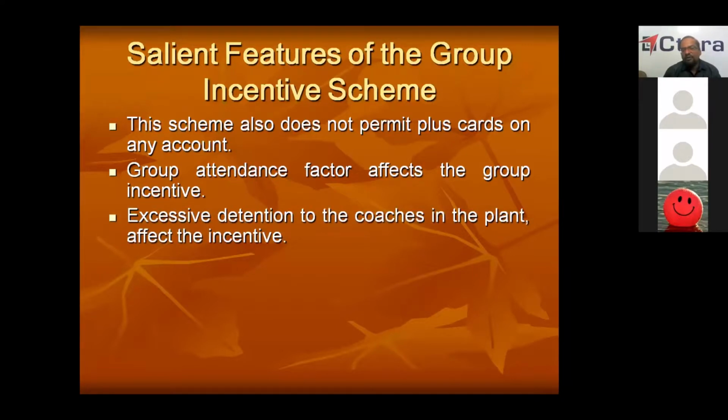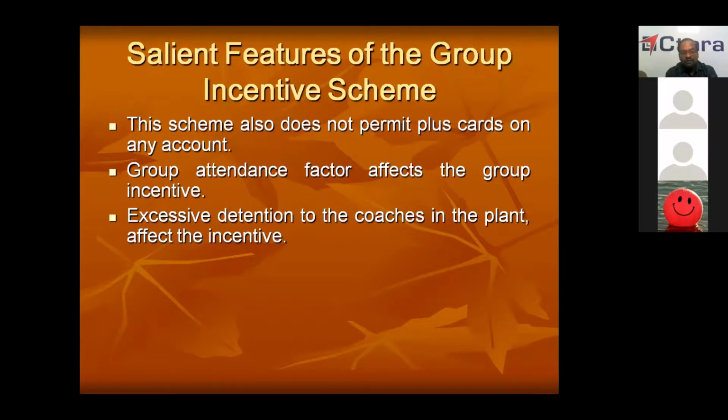Excessive detention to the coaches in the plant affects the incentive. Now, in the coaching workshop, I have seen if a heavy corrosion coach comes, if you go on working, it will not go out in 2-3 months. If you complete the coaching this month, you will get incentive for this month. But that coach will require 2 months.